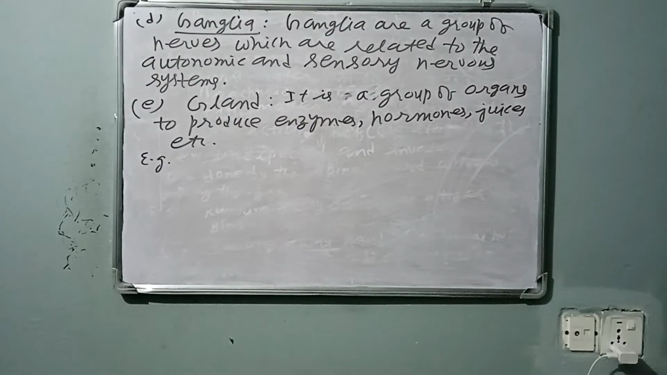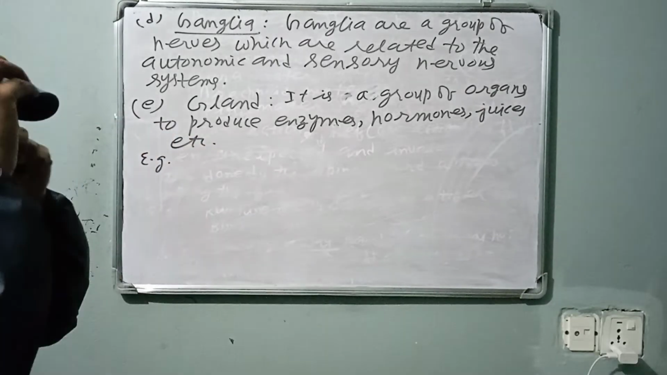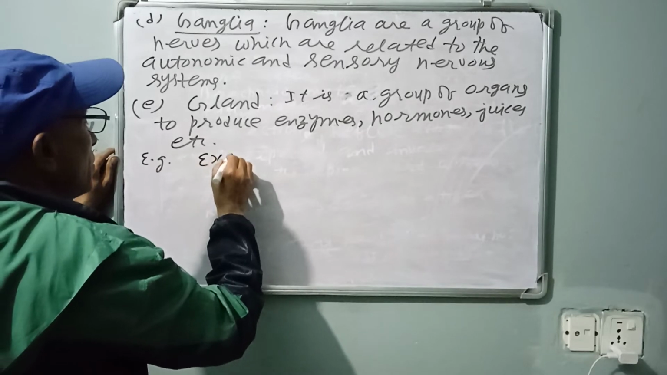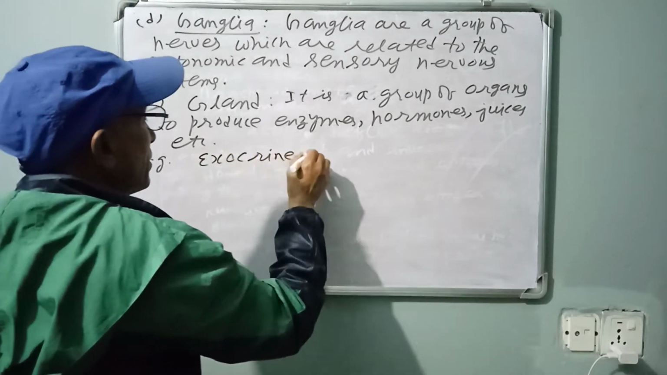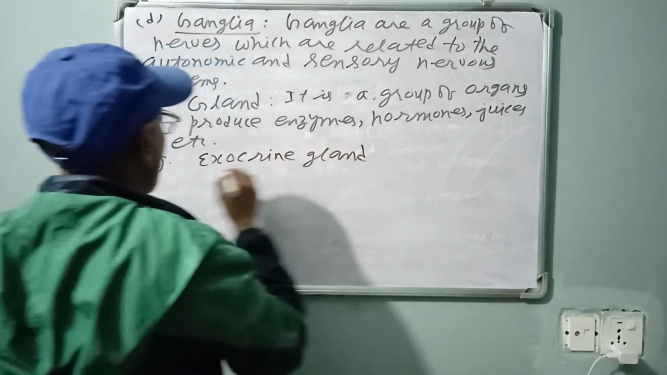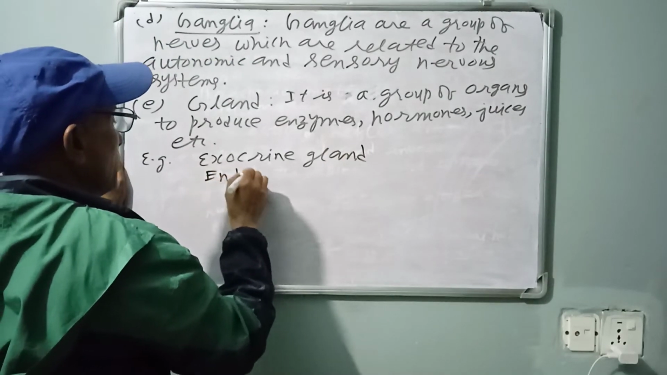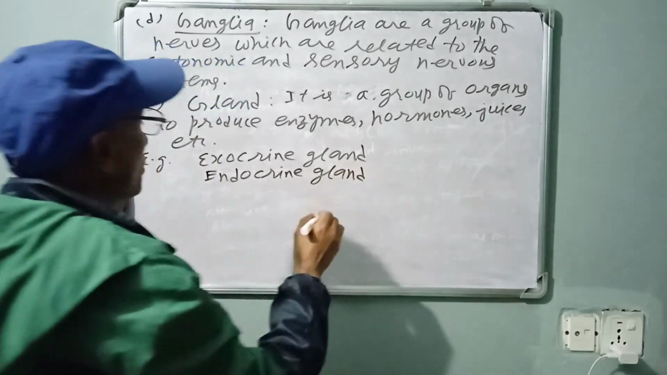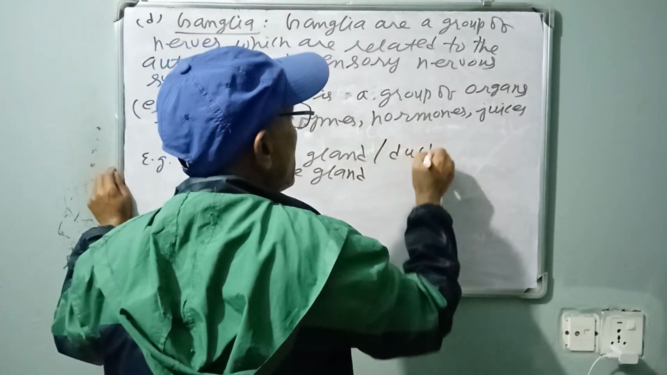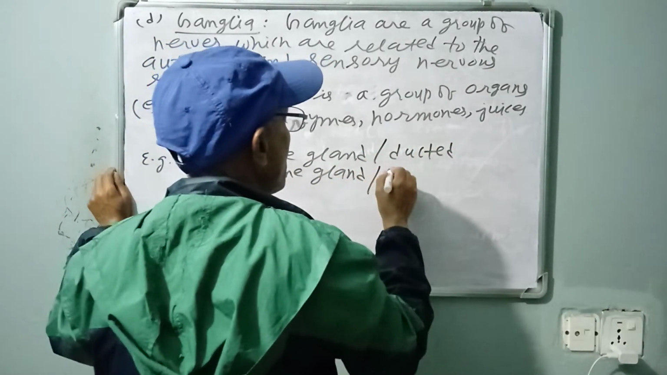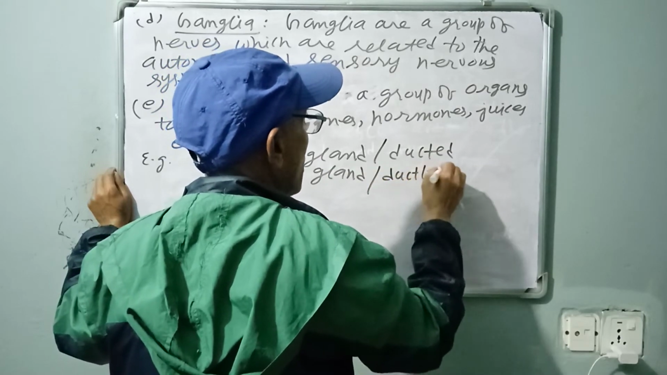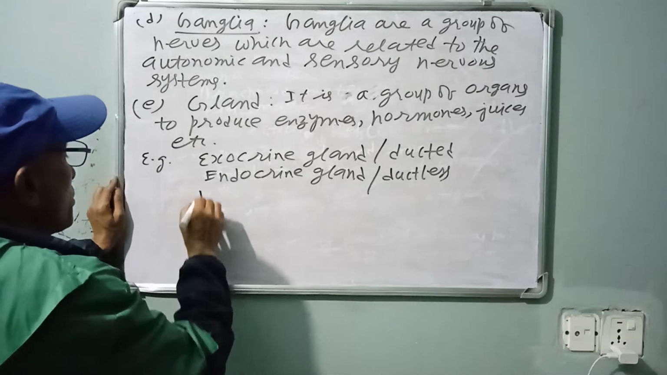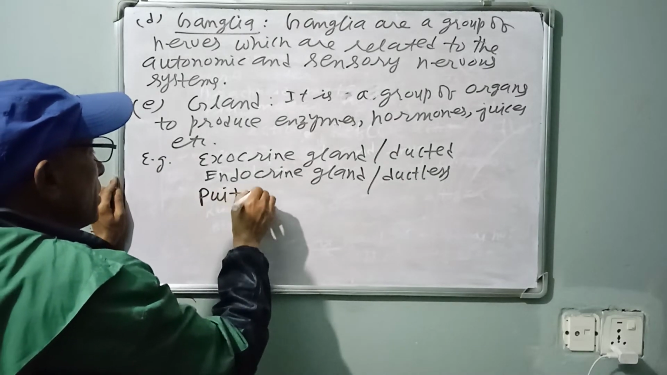Mainly two types: exocrine gland and endocrine gland. Exocrine means ducted and endocrine means ductless. Exocrine and endocrine. And some other examples, pituitary gland or master gland, pancreas,